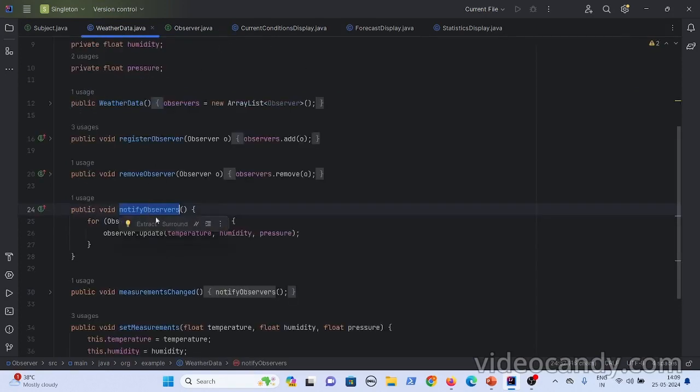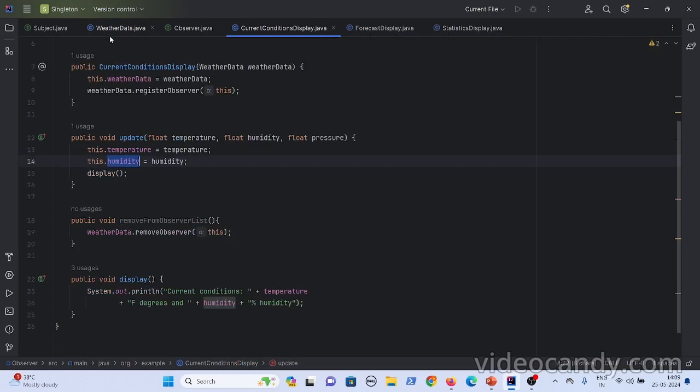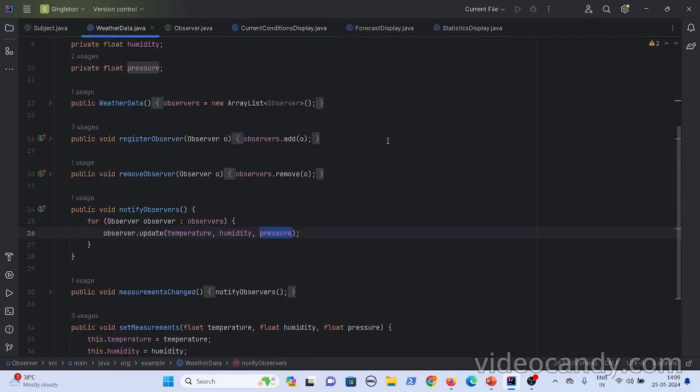Whenever your subject is updating, it is updating with all three values, but actually the displays might be interested only in one of the values, okay? Because of the push mechanism, you're sending unnecessary data to the observers, right? Now let us consider, okay, I use the push mechanism, but I do not send the entire data to the observers. Then what will you do?